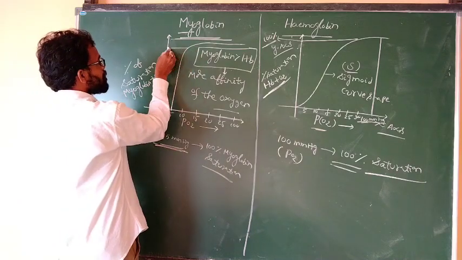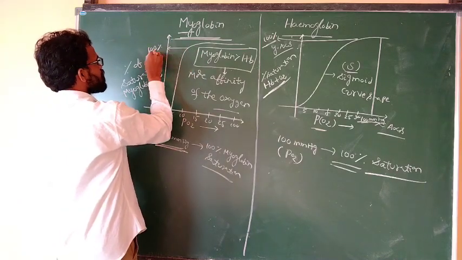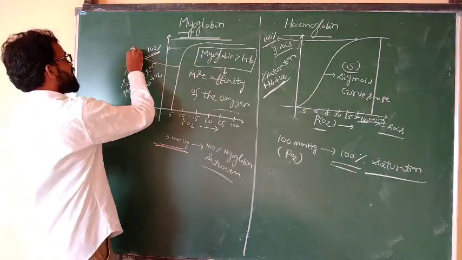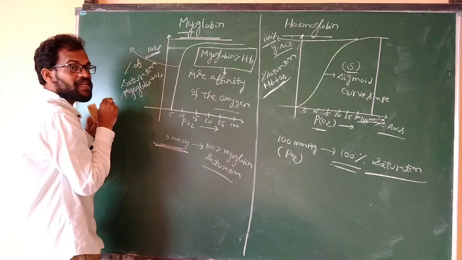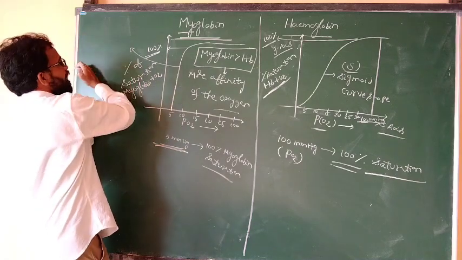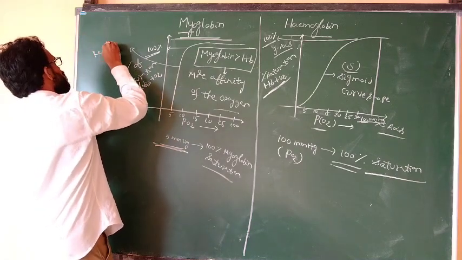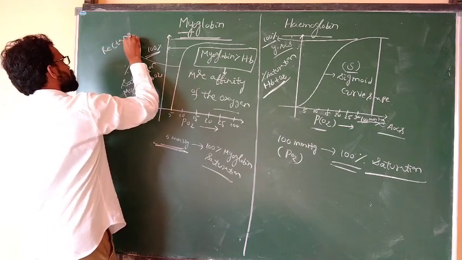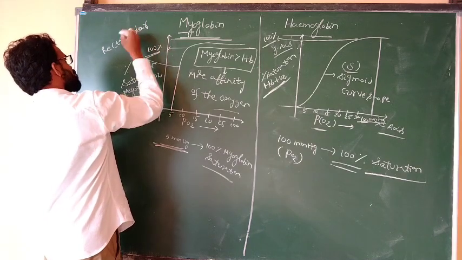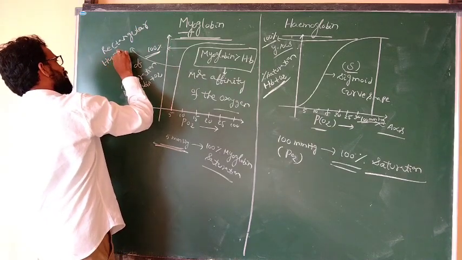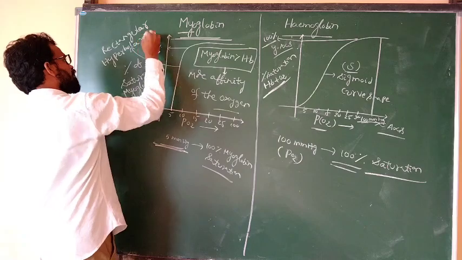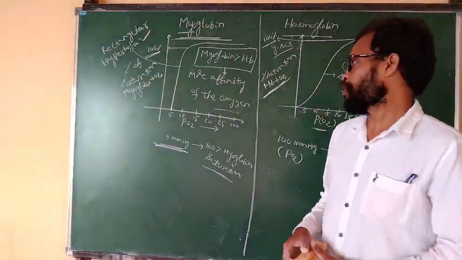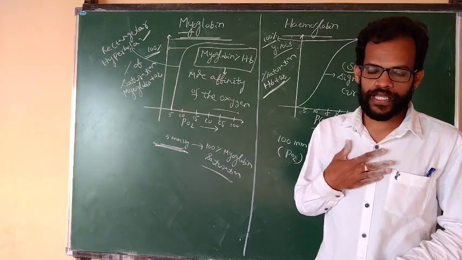Myoglobin's curve is a rectangular hyperbola. Thank you very much.